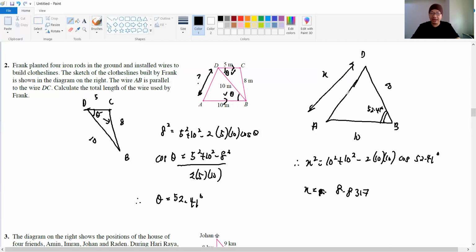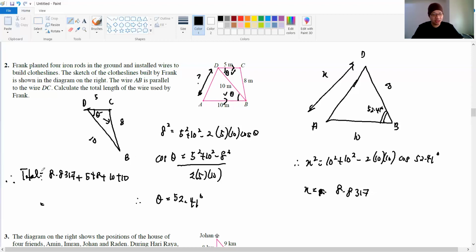Okay, that is your answer for X. So how much is the total length used? Therefore, the total will be 8.8317 plus 5 plus 8 plus 10 plus 10, right? That means plus 20, plus 10 and plus 10.